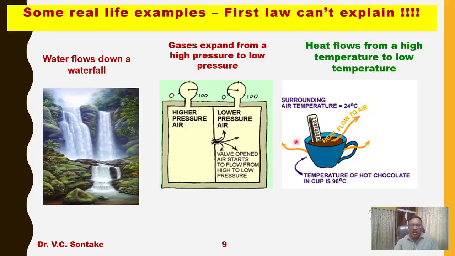So once again, in all these three examples, processes are taking place in a certain direction, and in the reverse direction those processes are not taking place, even though the first law is satisfied and energy conversion is taking place. Why these processes take place in a certain direction and not in the reverse direction, the first law is not able to explain.